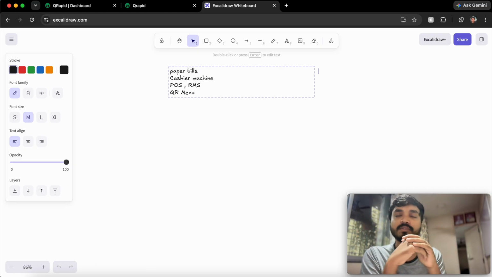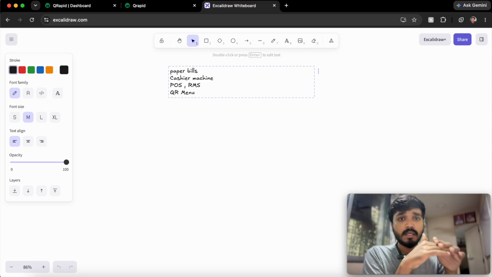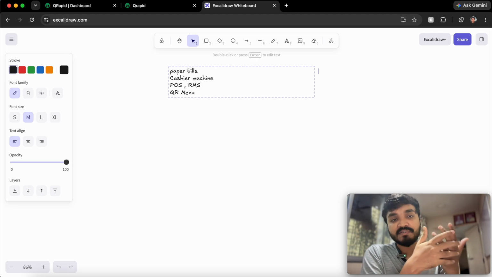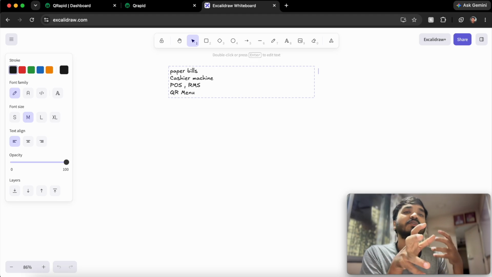Not fully autonomous. You can just view the menu sometimes. Very few of them still have an order system where you can place an order from that QR menu as well. But still, 90 to 95% are now digital in terms of menu.